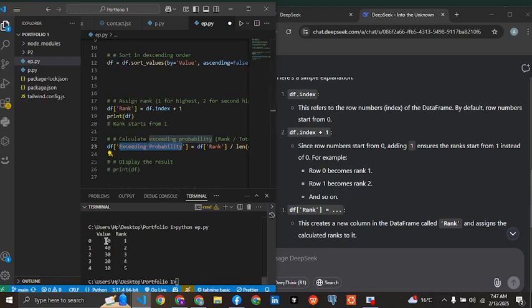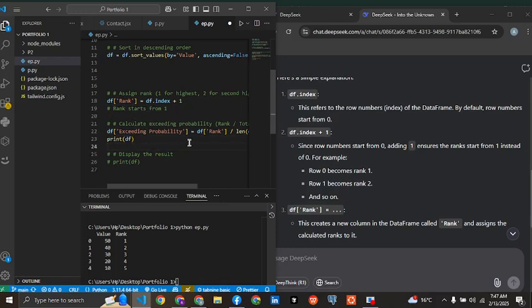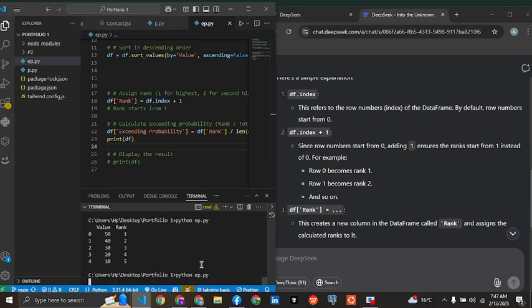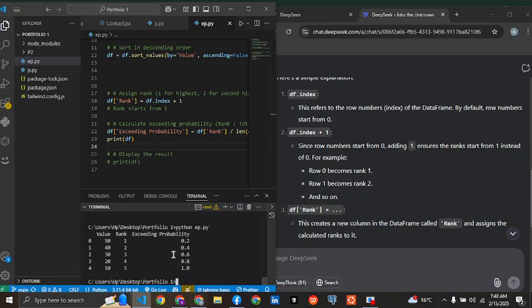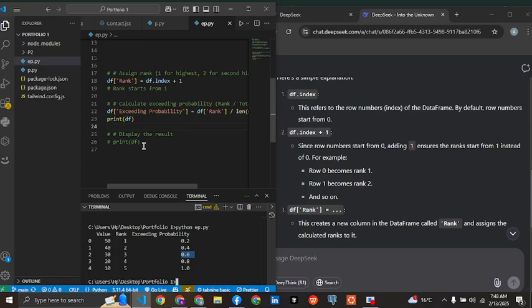So this is the highest rank, second highest rank. If we print the df here, let's see what we get. Okay, so the probability of the highest is 1 by all the values, 0.2, the second highest 0.4, like this. Okay, so I think I've understood it.